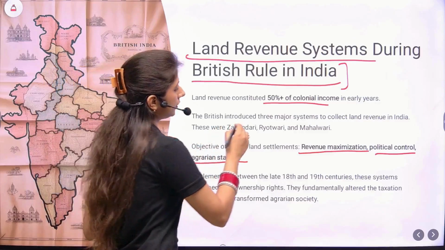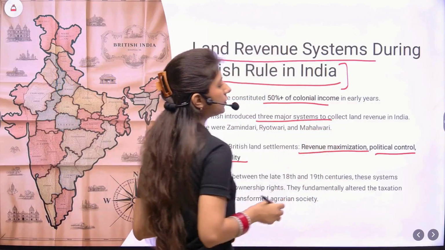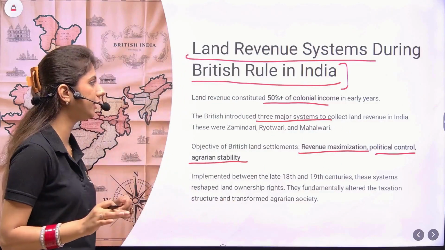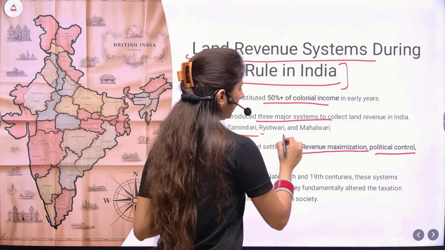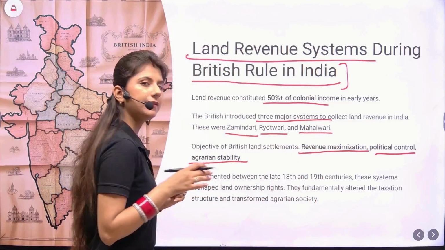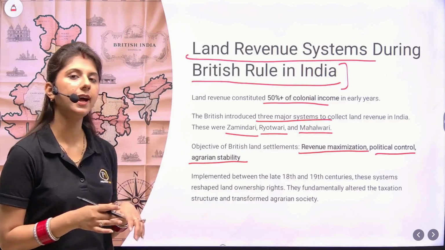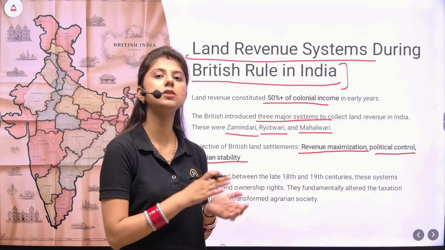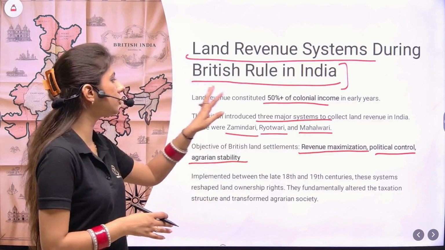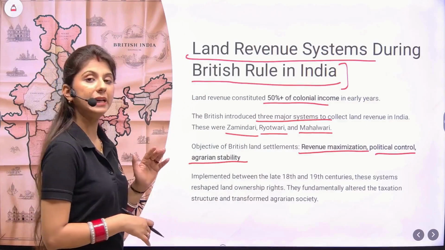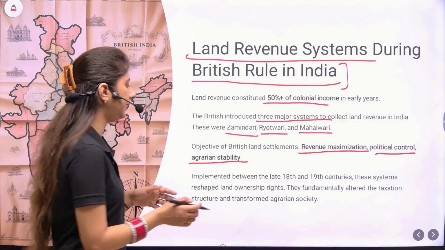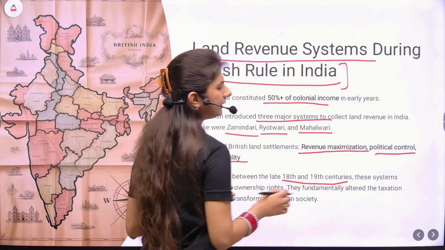Then the Britishers introduced three major systems to collect the land revenue in India. These were Zamindari, Ryotwadi and Mahalwadi. In 1772, Warren Hastings had introduced a farming system, but it was not so successful. So these three are the major ones which we need to study in some detail. They were implemented between the late 18th and the 19th century.